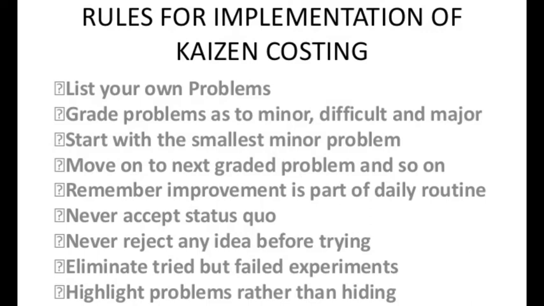Eliminate all the tried but failed experiments, and finally highlight the problems rather than hiding them. So these are all the rules for implementation of Kaizen costing, right?